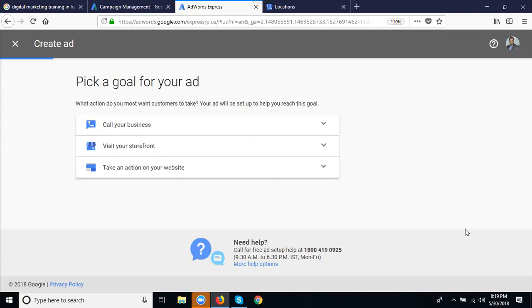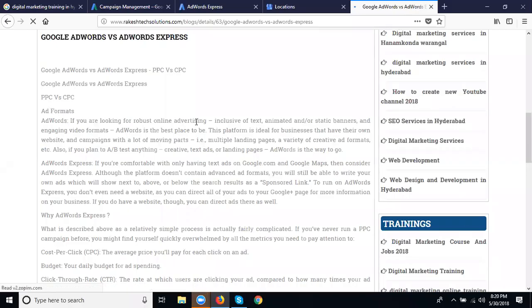AdWords depends on your website, mobile apps, and YouTube channel. Is it clear? AdWords is called CPC. AdWords Express is called PPC. Pay per click. Cost per click, pay per click. Is it clear? This is the difference between AdWords and AdWords Express. Please write down a few points. See here and discuss a few points. Google AdWords versus AdWords Express. PPC is AdWords Express. CPC is AdWords. Now ad formats.